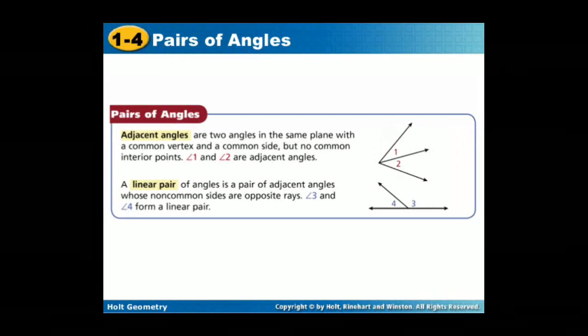While adding angle 4 and 3, you can see its sum is 180 degrees. Why? Angle 4 and 3. Yes, a straight angle is forming there. So its sum is